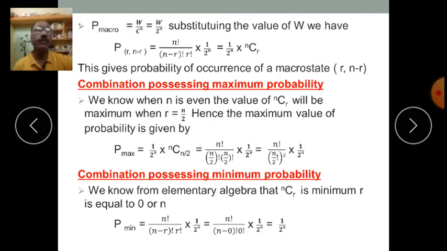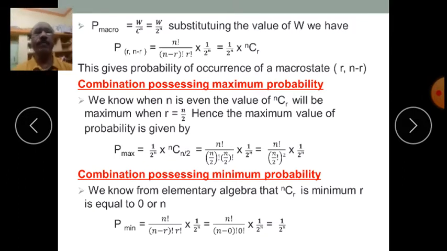So this gives the maximum probability. You substitute the values for n and get the maximum probability for the combination. For which combination you will get the maximum probability, and how much the probability will be, can be obtained from this formula.